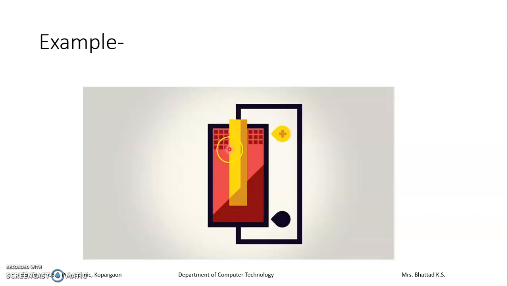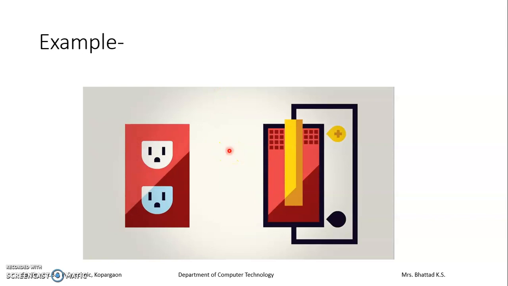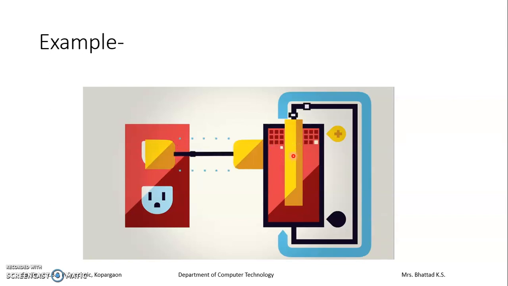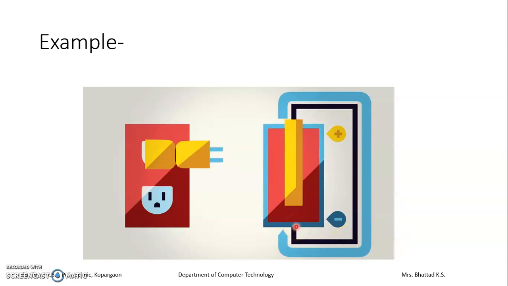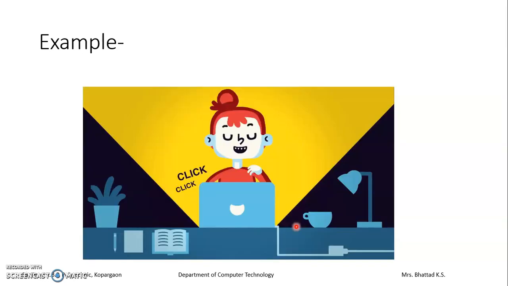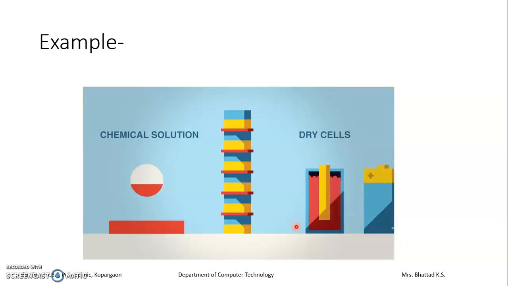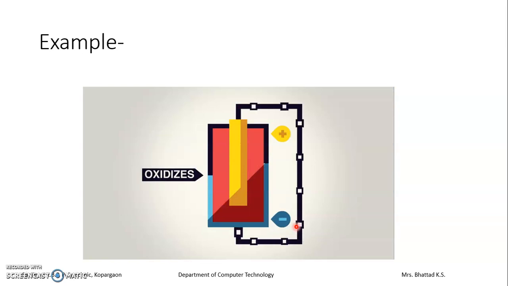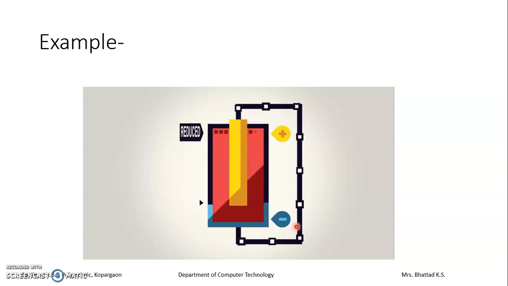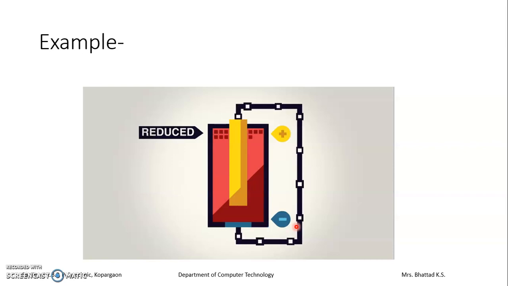Now you need to connect it to an external source. As you connect it to an external source, electrons from this side are generated and accepted at this side, exactly opposite to that of discharge. And once it is fully charged, it is ready to use. Hope you have understood charging as well as discharging in a secondary battery, and while it discharges, it acts as a primary battery.